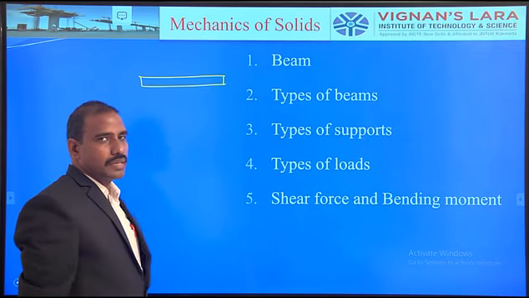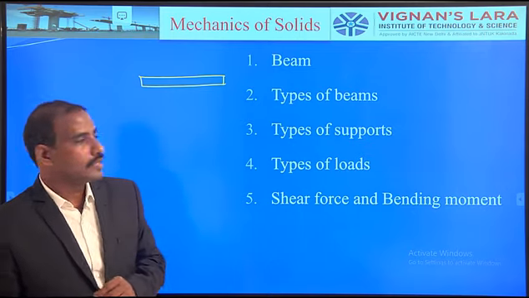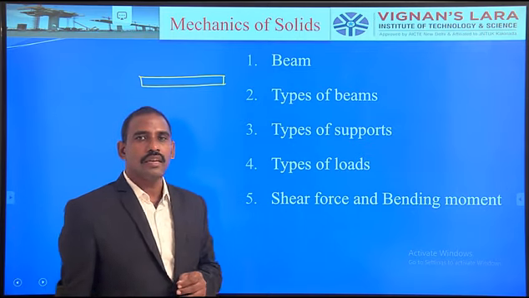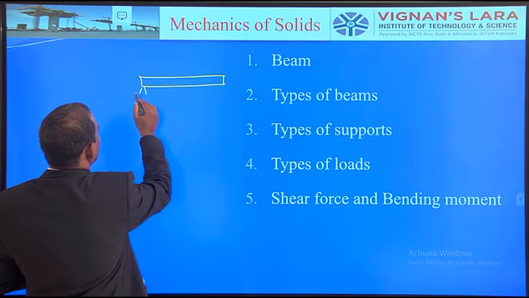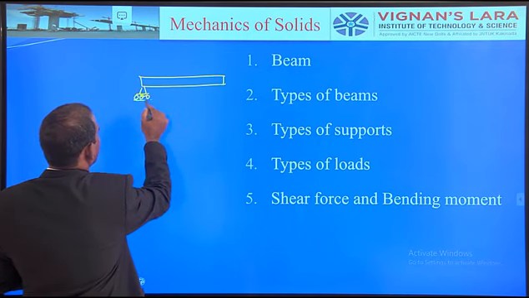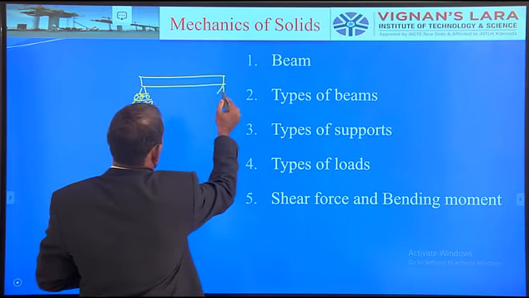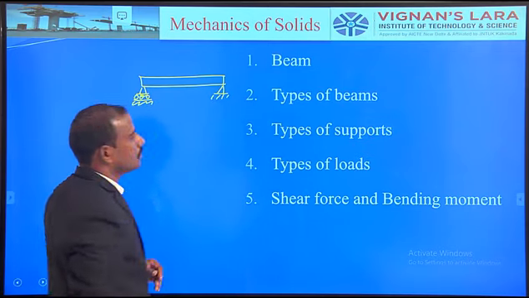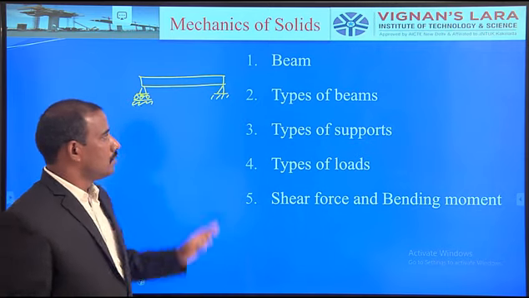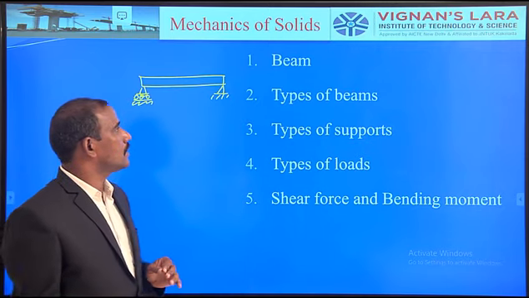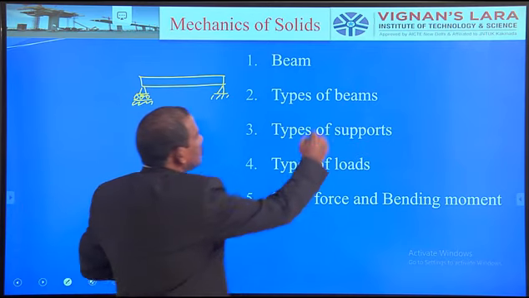The best example is the bridge, which is constructed across any river or whatever it may be. One of its ends is supported with a roller support for our conveyance. The other end is with a hinge, for example, right? That may be subjected to any kind of system of forces. Particularly, I would like to describe what is meant by beam.